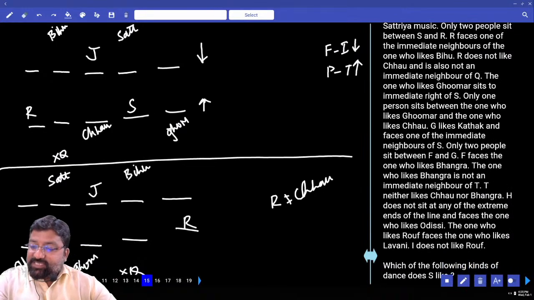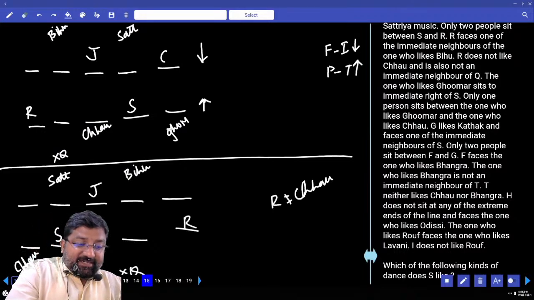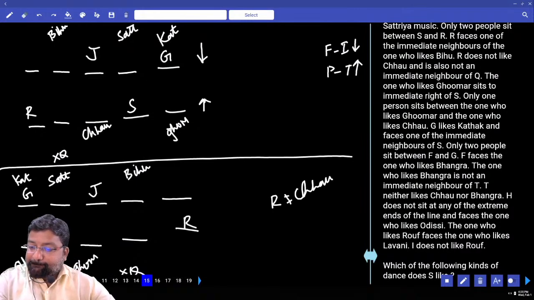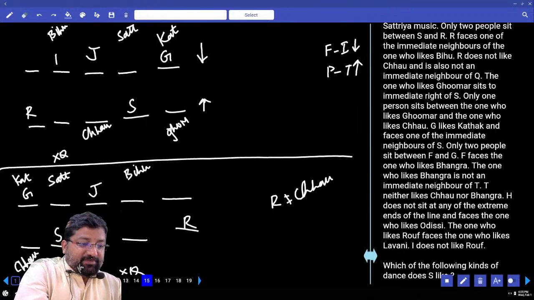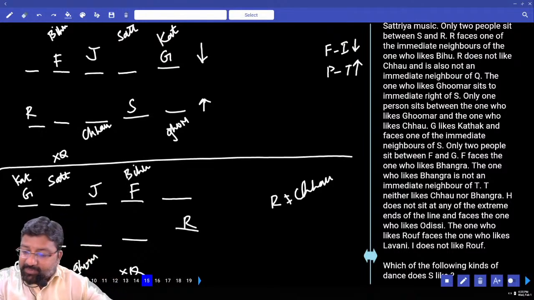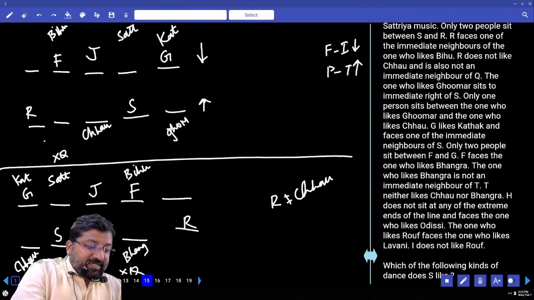G likes Kathak and faces one of the immediate neighbors of S. Only one possibility. Next line. Only two people sit between F and G. Next line. F is the one who likes Bhangra.